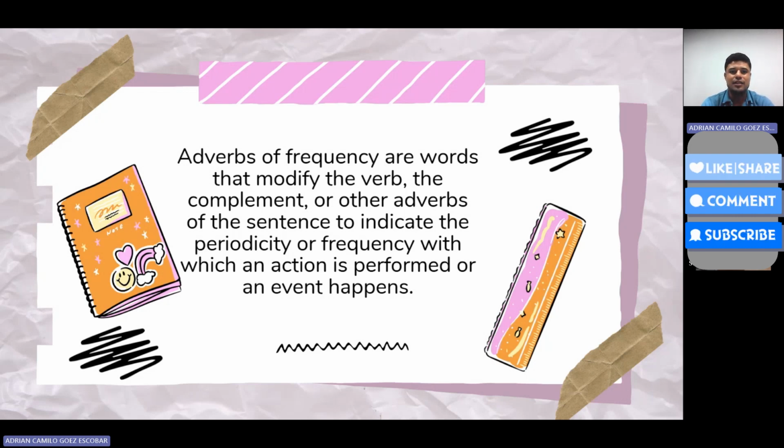They not only tell us what happened, but also how regularly it happens, indicating whether it's always, never, sometimes, often, etc. As the text indicates, adverbs of frequency are flexible and can modify different elements of the sentence.